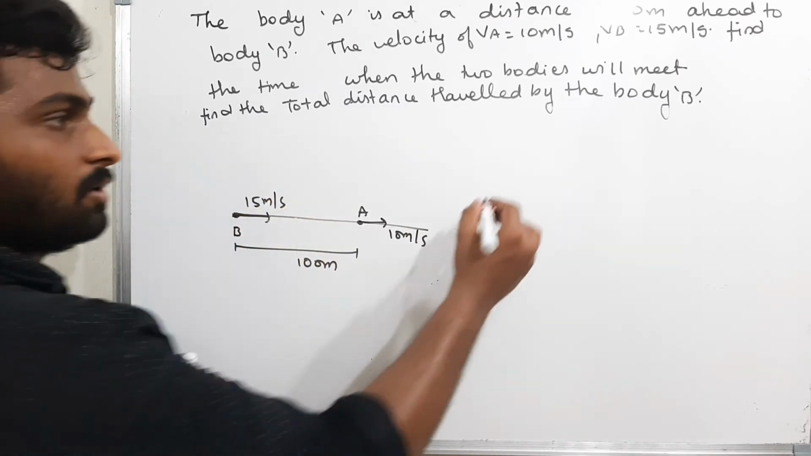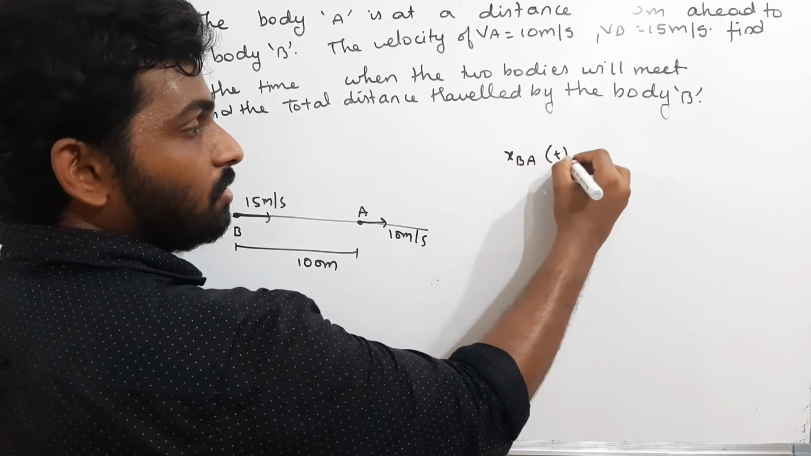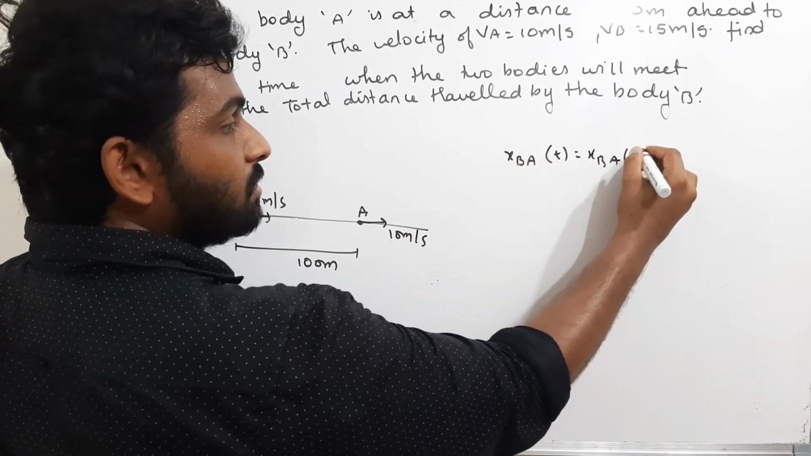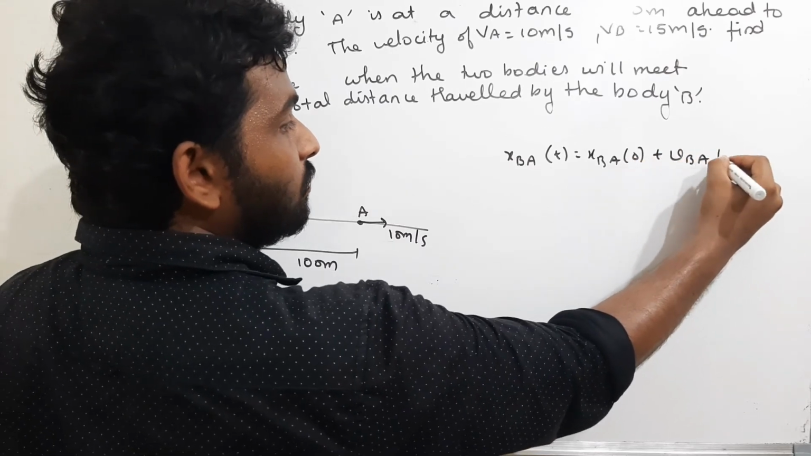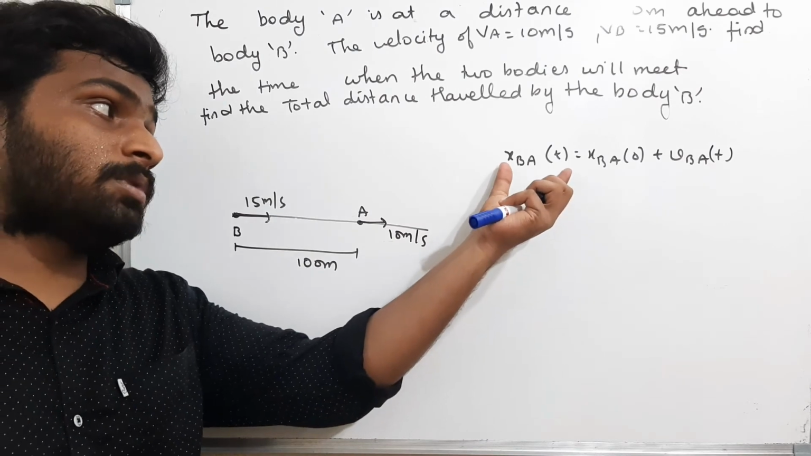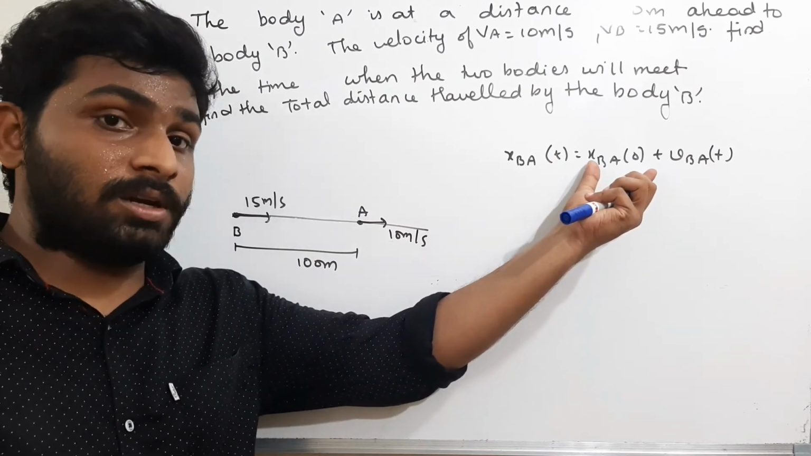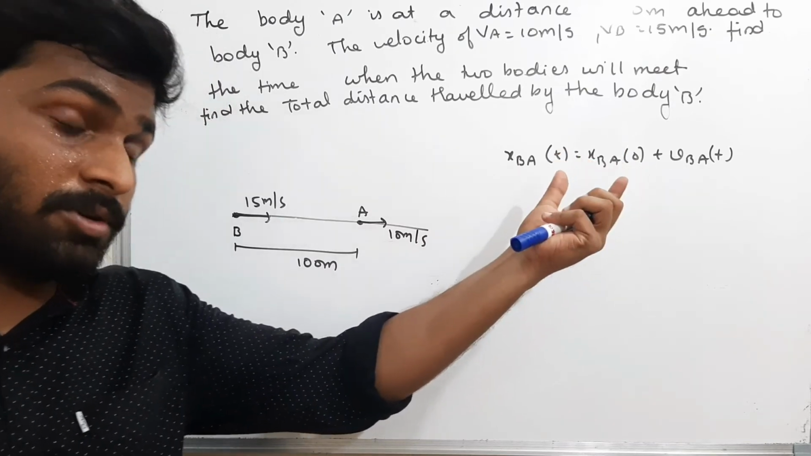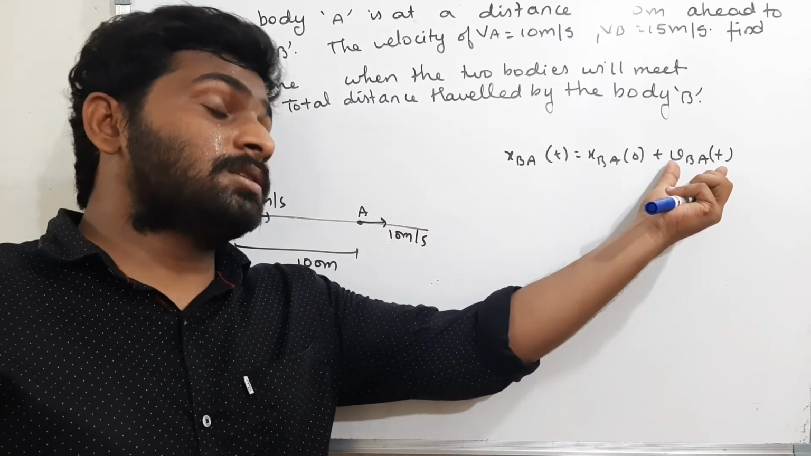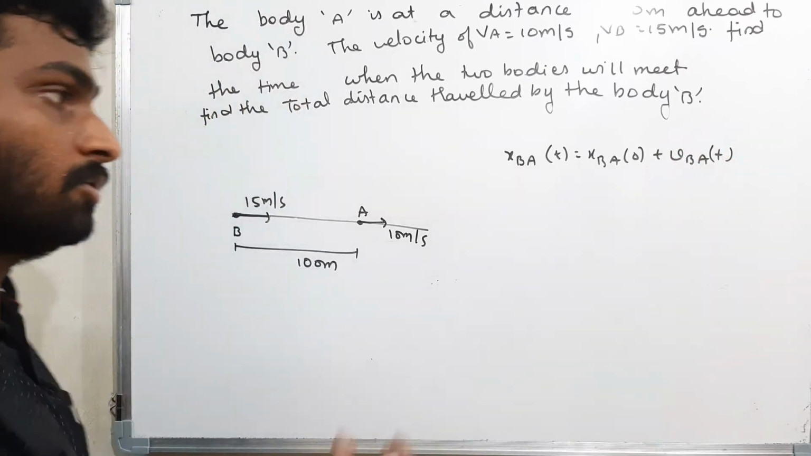Now imagine, what is the equation? We studied the equation, that is x_BA(t) is equal to x_BA(0) plus V_BA into t. Remember this. What is this? The relative position between the two bodies at time t is equal to the relative position of the two bodies at time 0, that means the initial position, plus V_BA, that means the relative velocity of B with respect to A, into time. Now use the same equation.